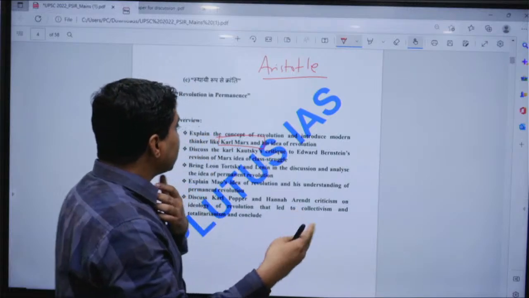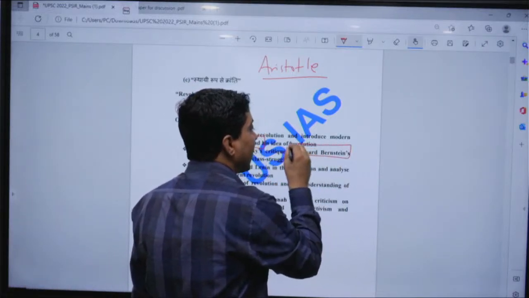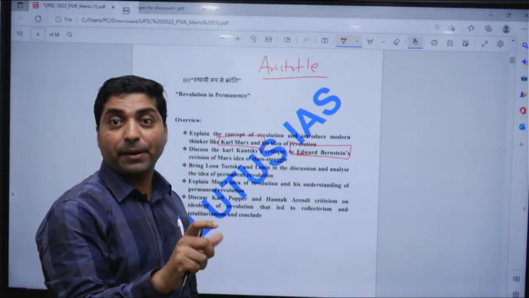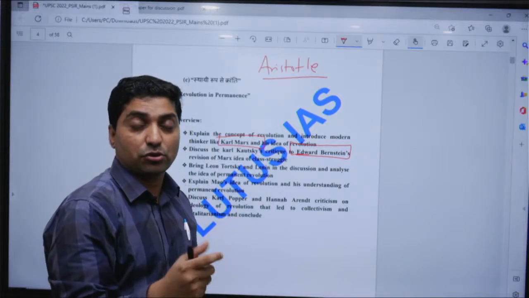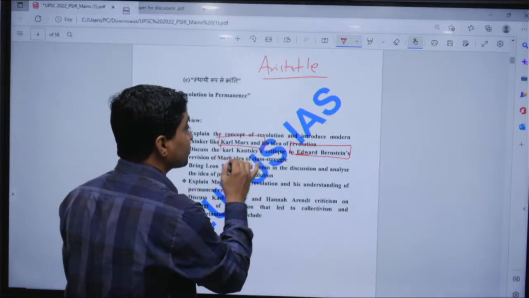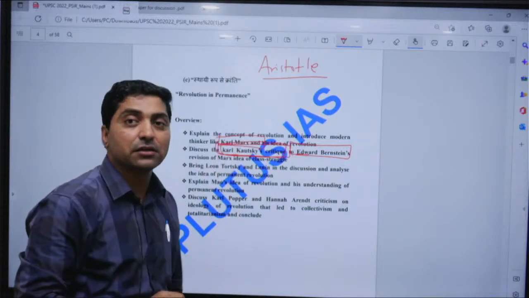But his idea was revised by Edward Bernstein, who said that socialism can be achieved through the parliamentary road to socialism. That led to a reaction from orthodox Marxists like Karl Kautsky, who criticized Edward Bernstein for revising Marx's idea.